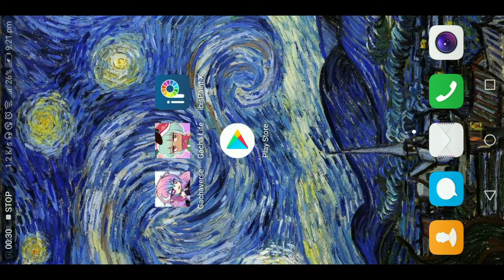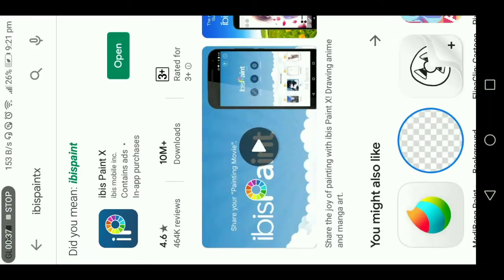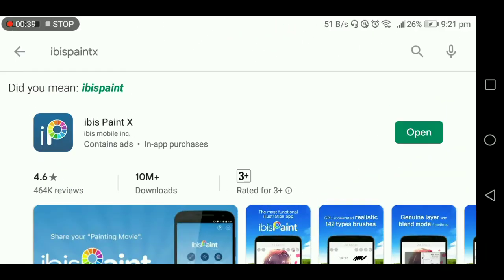To start us off, I am assuming that you already have Ibispaintx. But if you don't, then just open up your App Store or Play Store, then search up Ibispaintx. The app is available in both iOS and Android, so you really shouldn't worry about what kind of device you use. So after you've downloaded it, open the app.